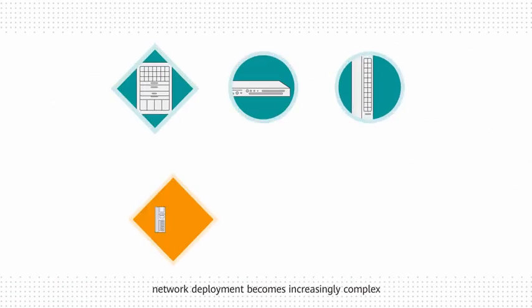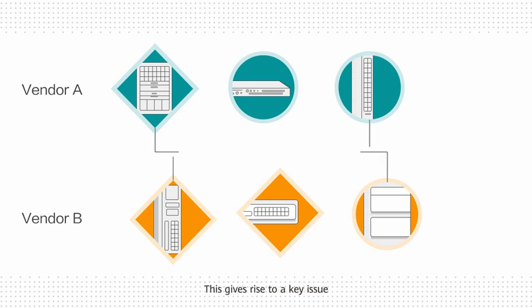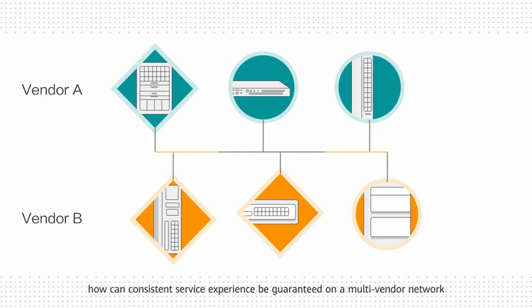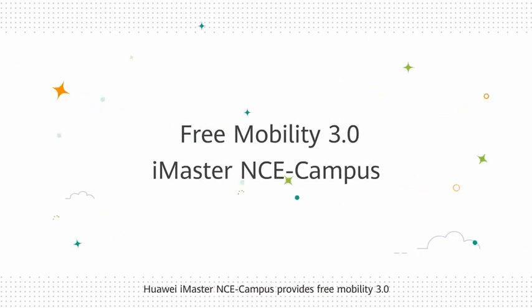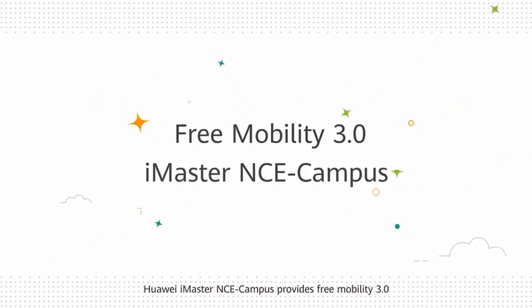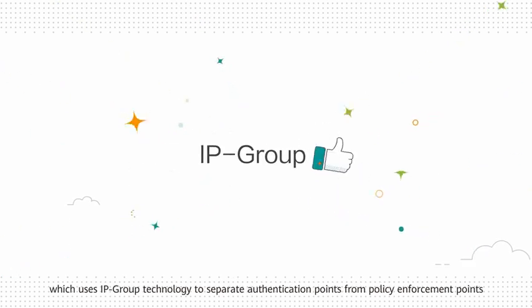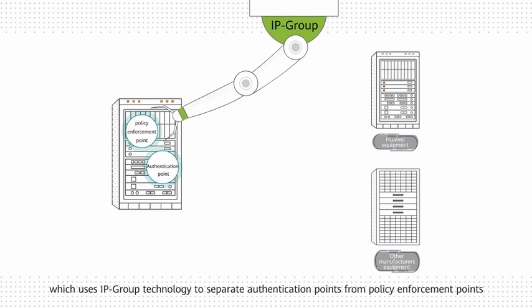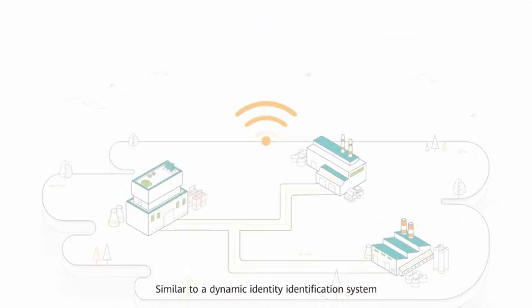Nowadays, network deployment becomes increasingly complex, and devices from many more vendors are co-deployed. This gives rise to a key issue. How can consistent service experience be guaranteed on a multi-vendor network? To overcome this challenge, Huawei iMaster NCE Campus provides Free Mobility 3.0, which uses IP group technology to separate authentication points from policy enforcement points.